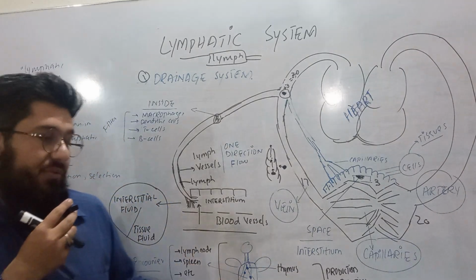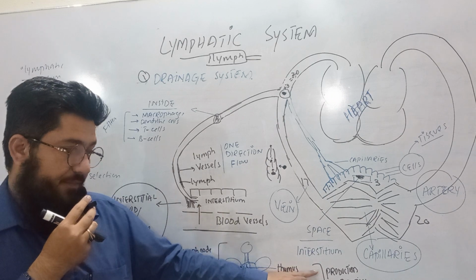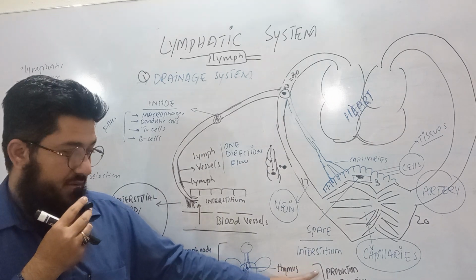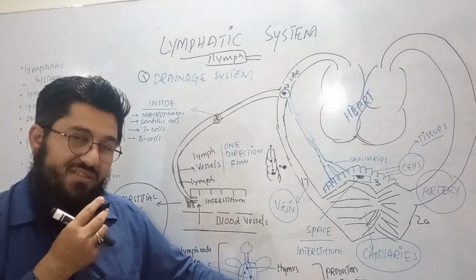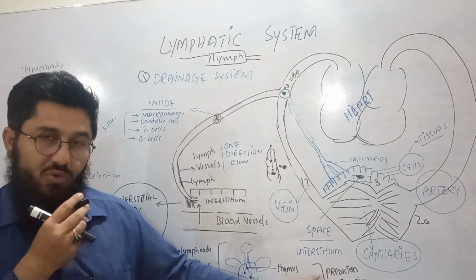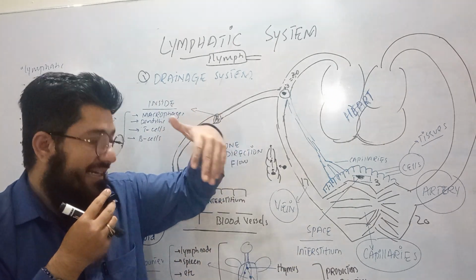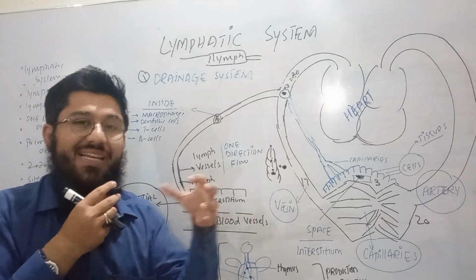Simple. Thymus and bone marrow are responsible for producing the lymphatic cells and giving those cells a level of maturity. So cells are produced, then matured, and then given the property of selectivity.